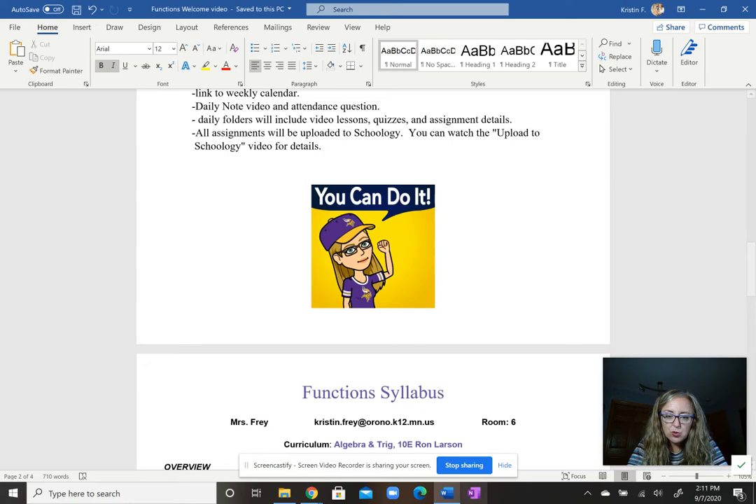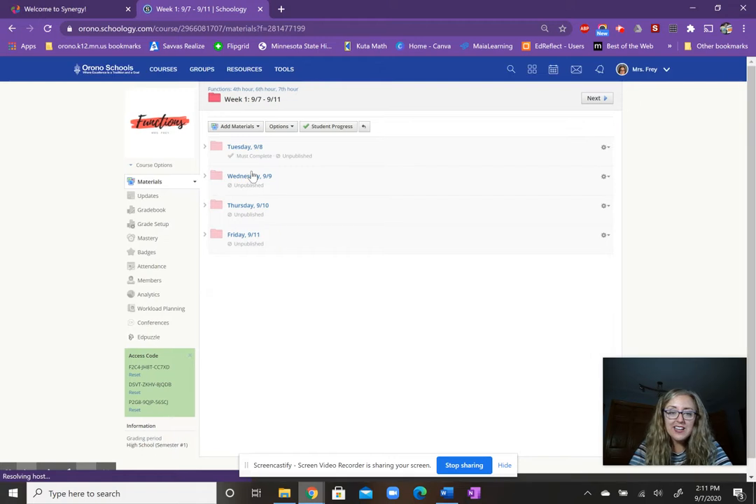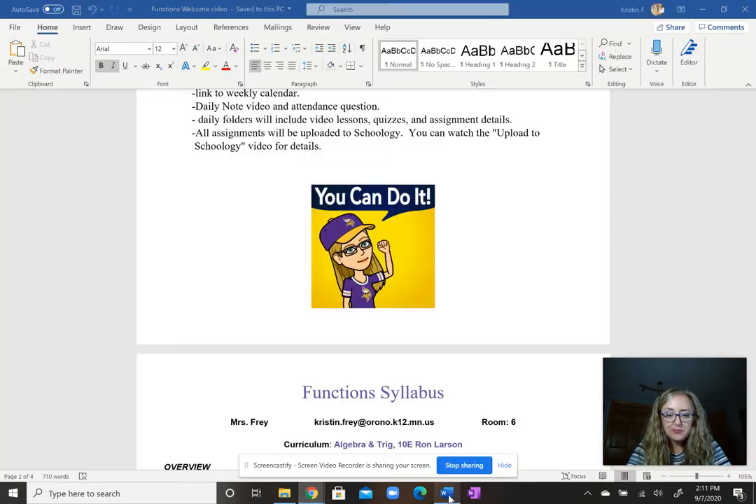Let's take a look at our Schoology page just to see all that in progress. You'll see Functions. There's just that little red swoosh kind of through there. At the top of your page, you'll see that weekly agenda. And then in week 1, if you click there, you'll see Tuesday through Friday, and each day will give you everything you need. And this will be our structure throughout the semester. Hopefully you'll find that easy to navigate. If you ever have any questions, feel free to let me know.